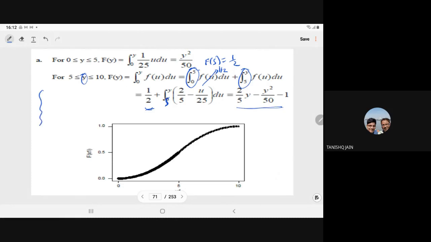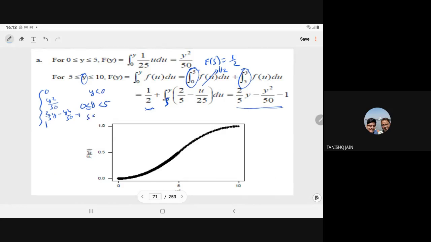So the CDF will be, always you have to write the 0 and 1, it is the correct way to write. When y is less than 0, it is 0. When y is between 0 and 5, it is y square upon 50. When y lies between 5 and 10, it is 2 by 5 y minus y square upon 50 minus 1.